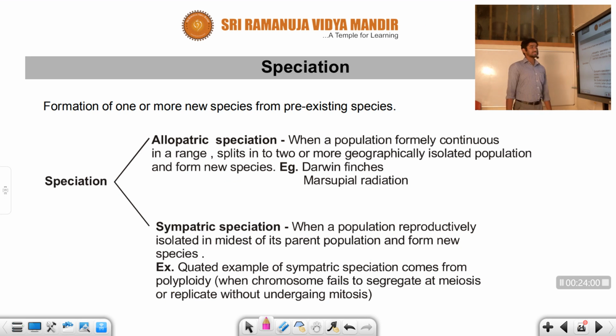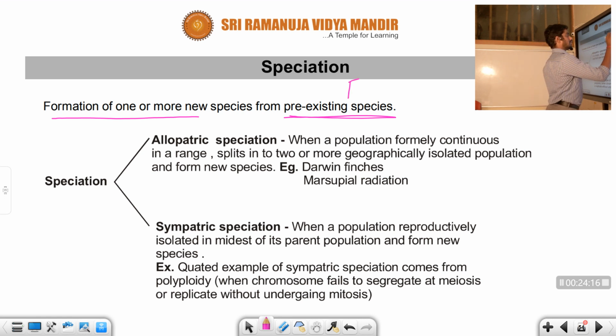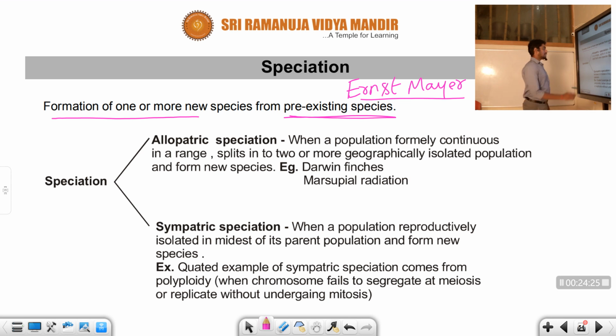Let us talk about speciation. Very, very important: the formation of one or more new species from pre-existing species is called speciation. It was identified by Ernst Mayr. We can observe two types of speciation. First of all, allopatric speciation.